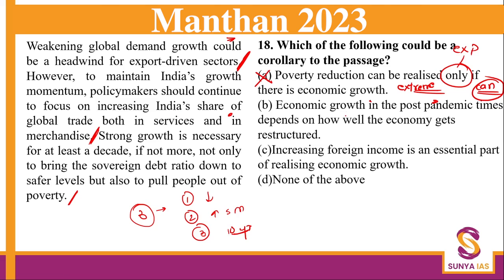Economic growth in post-pandemic times depends on how well the economy gets restructured. This is nowhere written, right? We summed up into 3 points. Increasing foreign income is an essential part of realizing economic growth. Now, if the word was "central idea of the passage", then you should have ticked the C option. But no, we are supposed to find the corollary, and none of this suits the definition of corollary.